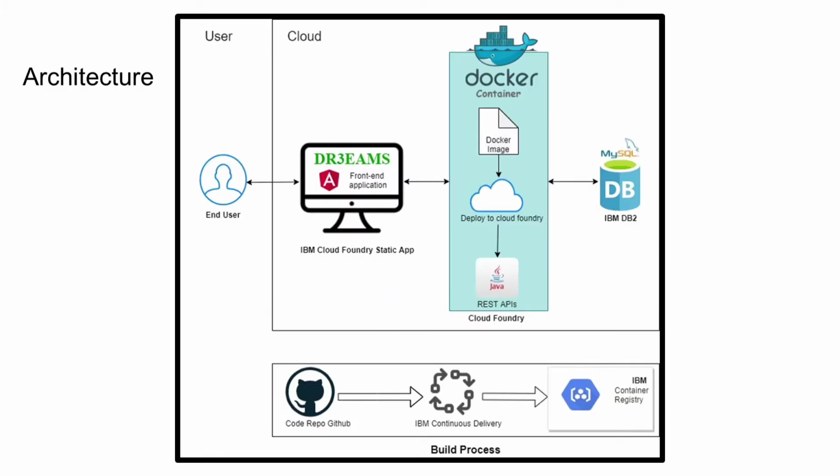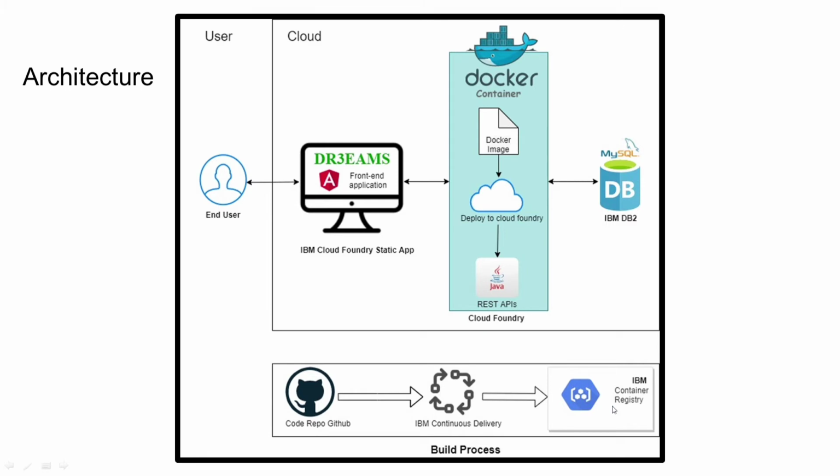So the architecture of Dreams looks like this. We are storing all code in the Git repositories. Once the code is pushed, we are running our build pipelines, which are deployed on top of IBM continuous delivery pipelines. What it will do, it will create the Docker images, and those Docker images will get pushed to